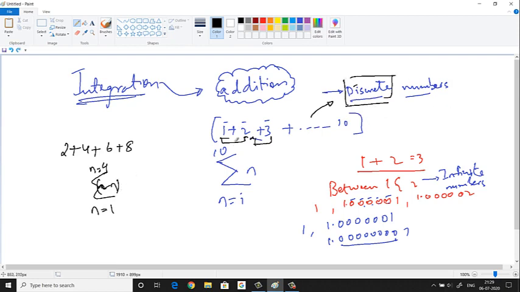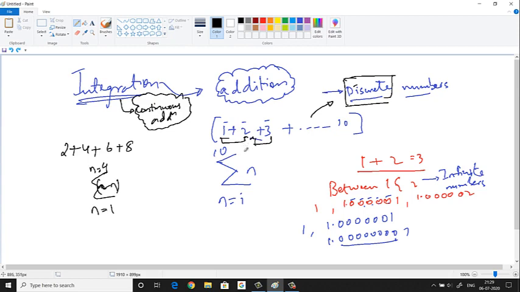What if I want to add all the numbers starting from 1, between 1 and 2, 2 and 3, all these numbers I want to add? Then I'm going to use something called continuous addition. Discrete means something which you can count. Like you can count 1, 2, you can differentiate 2 from 1.